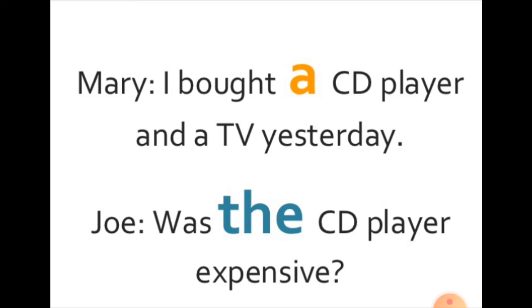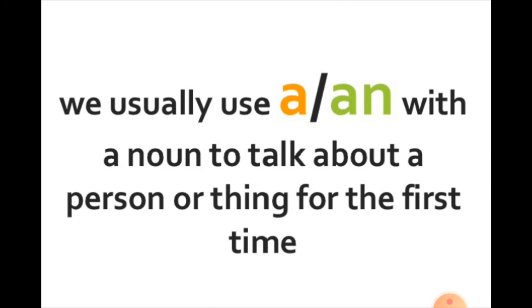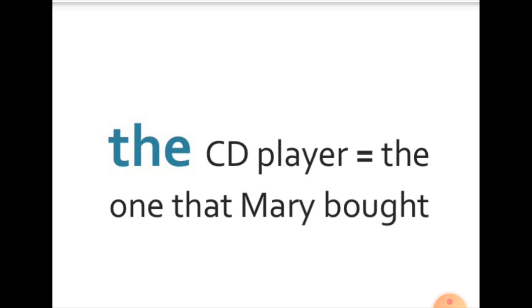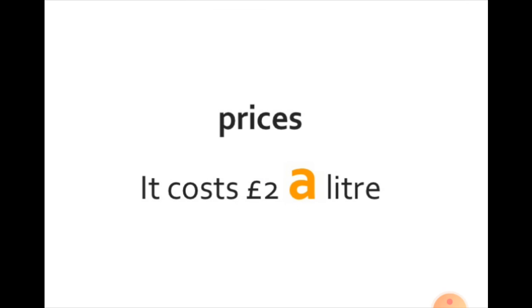Now, when Joe asks, was the CD player expensive? We usually use the when we talk about the person or thing again. So Joe is referring to the same CD player which Mary bought yesterday. The CD player is equal to the one that Mary bought. So when we refer to the same object or thing for the second time, we use the definite article the.